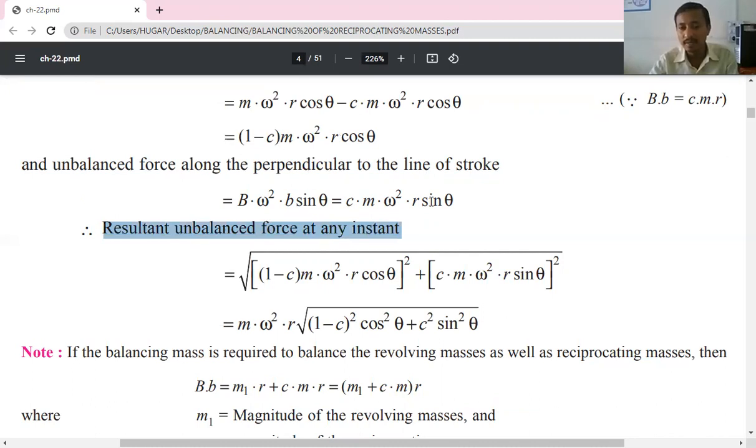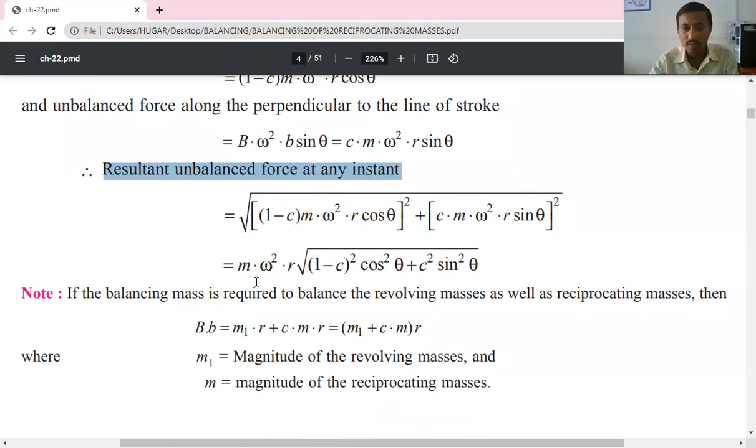The total resultant unbalanced force at any instant is given by the square root of the horizontal component square plus the vertical component square. If we simplify this, we get m omega square r times the square root of (1 minus c) whole square into cos square theta plus c square into sin square theta.